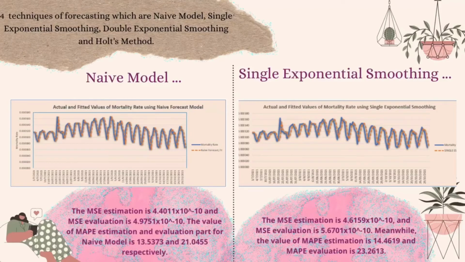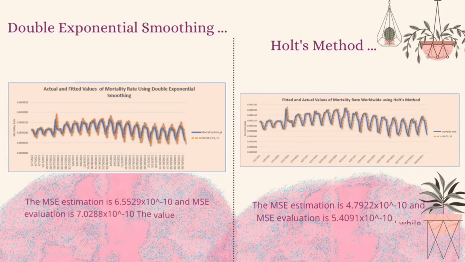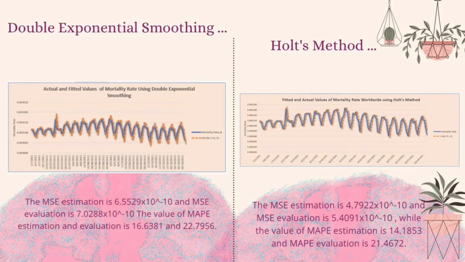The MSE estimation is 4.6159 times 10 to the power of -10 and the MSE evaluation is 5.6701 times 10 to the power of -10. Meanwhile, the value of MAPE estimation is 14.4619 and MAPE evaluation is 23.2613. By using the double exponential smoothing, the MSE evaluation is